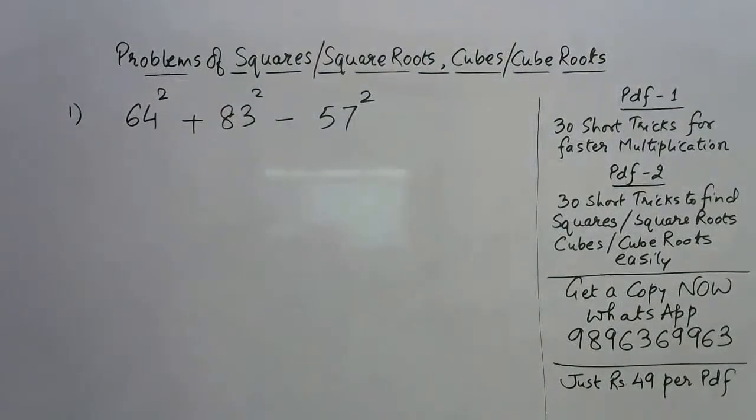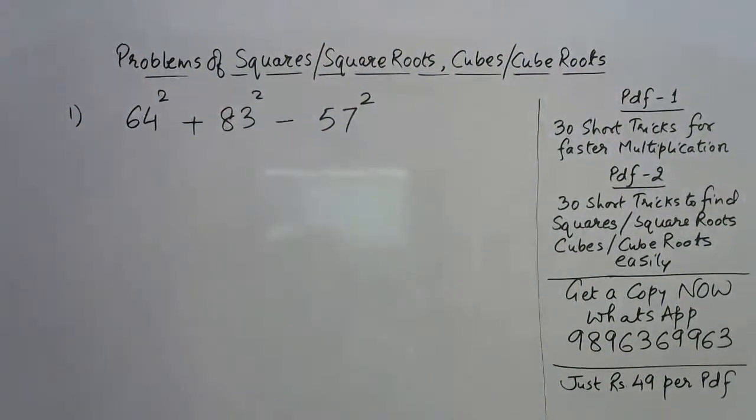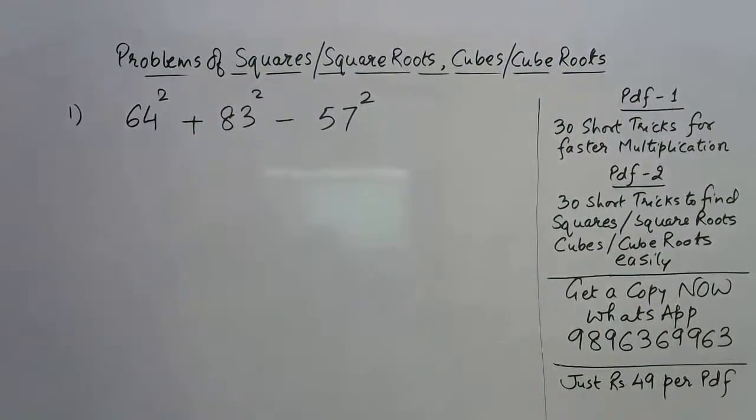So a lot of answers are already coming in for this one. And I don't know how you have found out the squares so quickly here. I hope you don't have the calculators in your hand, friend. I appreciate it if you come up with the answer using that short trick rather than using the calculators. So 7736 is the answer I'm getting here. If you know the short trick, you can post all the three different squares which are used in this. I need all the different squares.